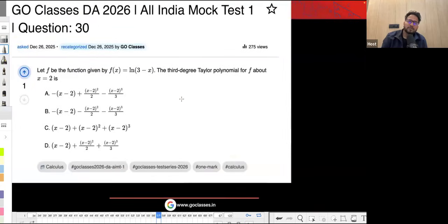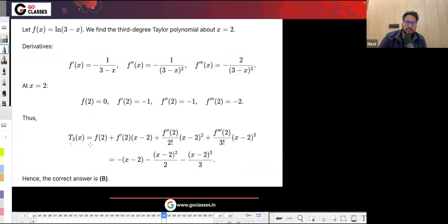Let's solve this question. This question was related to Taylor's theorem. They are saying that you are given the third degree Taylor polynomial for f about x equal to 2. So you can write f(x) in terms of the Taylor series. The formula is f(2) plus f'(2) into (x minus 2) plus f''(2) upon 2 factorial into (x minus 2) squared. So basically you just have to apply the formula, right?